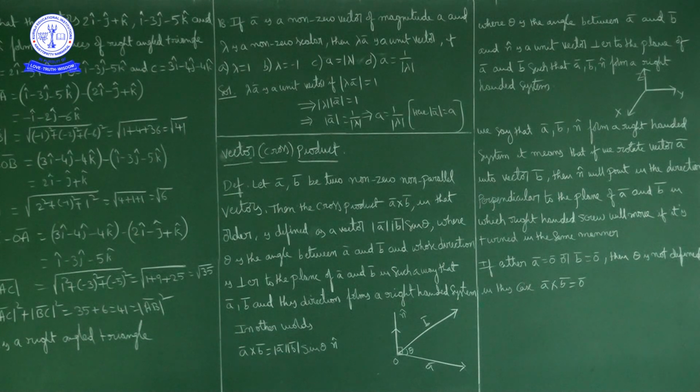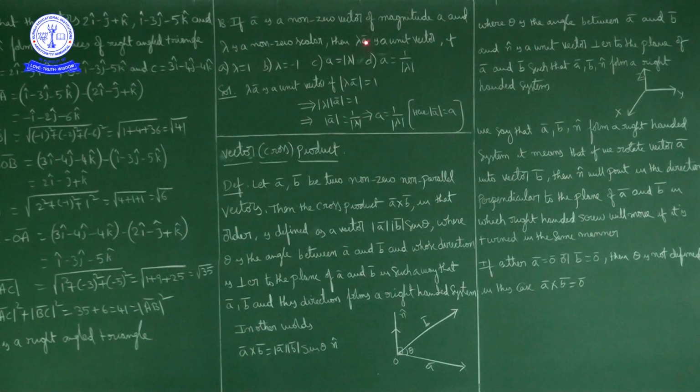Okay, so magnitude of A bar is equal to 1 by magnitude of lambda. Here, what is given: A bar is a non-zero vector of magnitude A, so magnitude of A bar is equal to A, and lambda is a non-zero scalar.